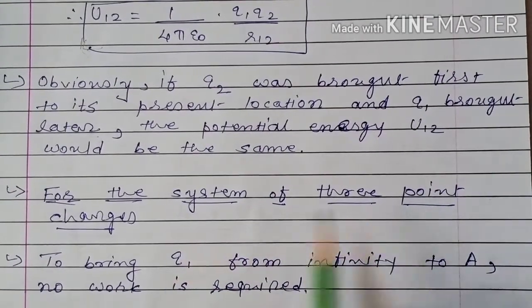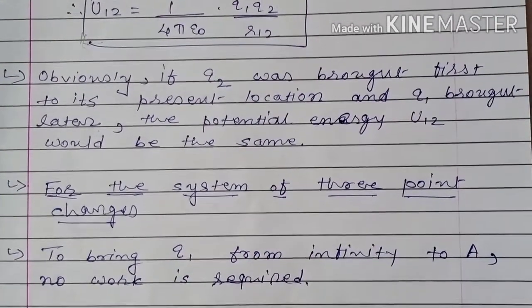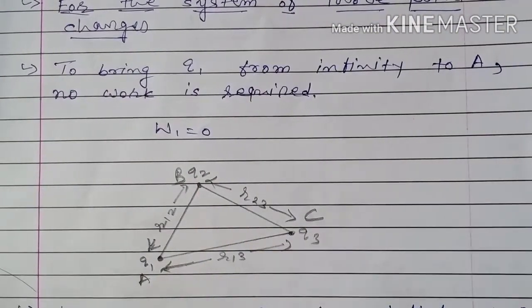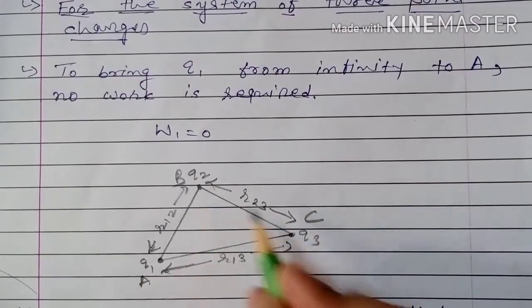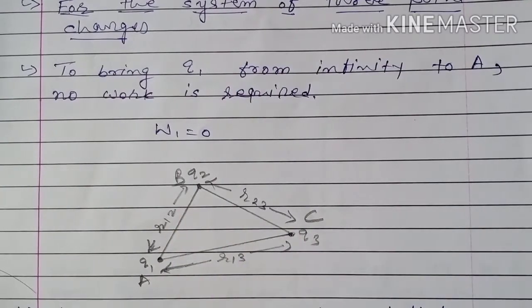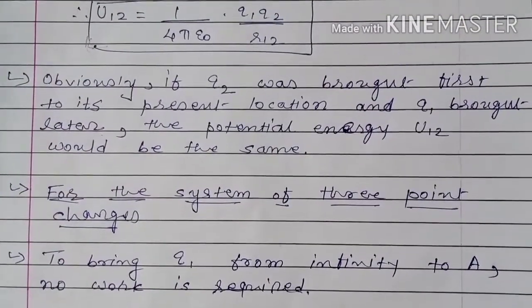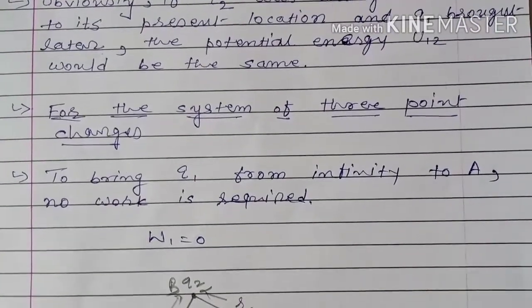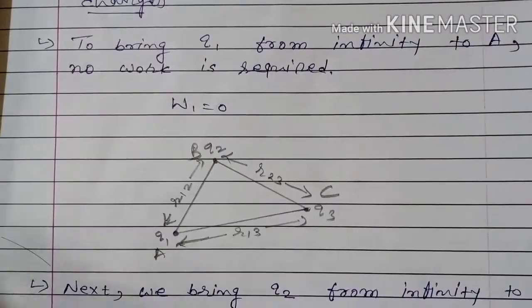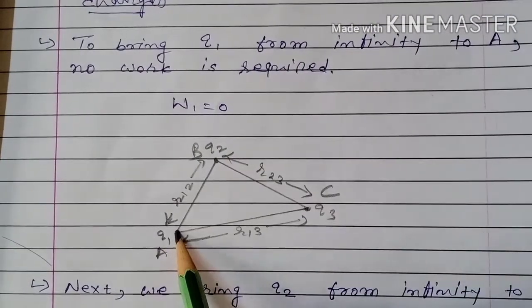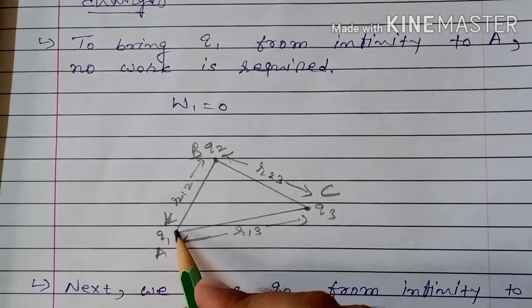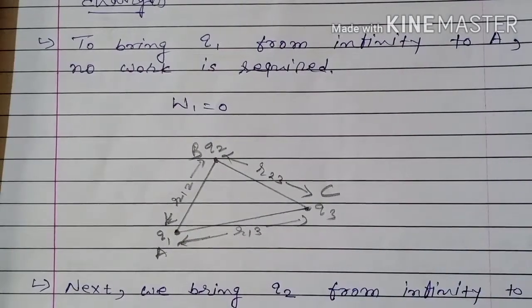Now for the system of 3-point charges. If we consider a system of 3-point charges like this, Q1, Q2 and Q3, we want to arrange these 3 charges at 3 different points A, B and C. So first we will bring charge Q1 from infinity to A. To bring Q1 from infinity to A, no work is required, because here first we are bringing charge Q1 and no other charge is present. So in the absence of electric field, no work is done. So W1 is equal to 0.